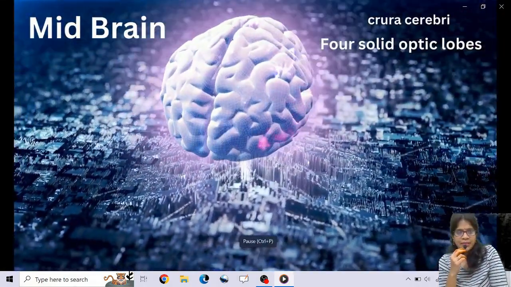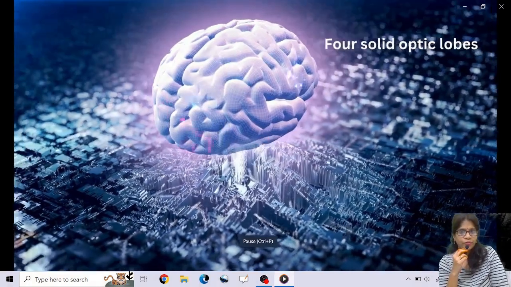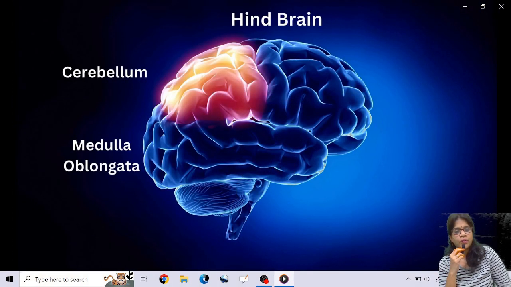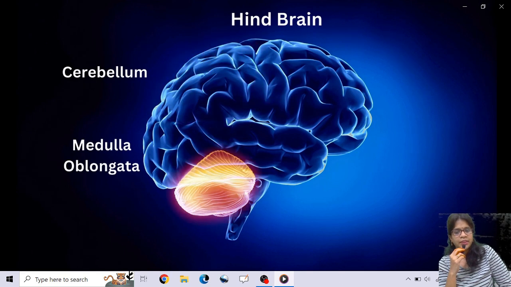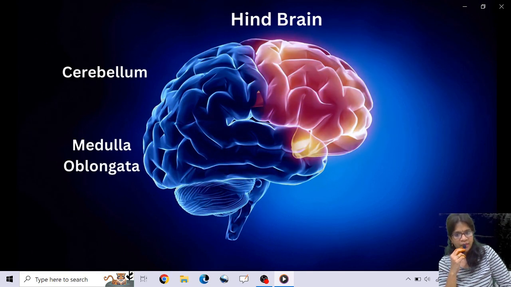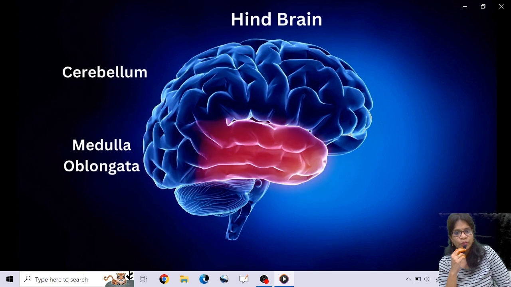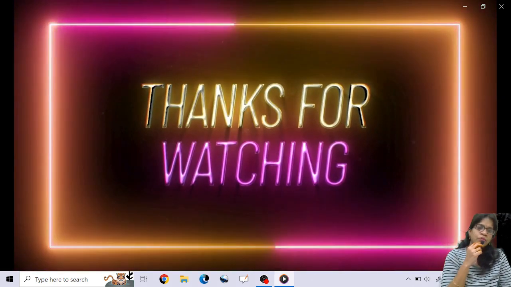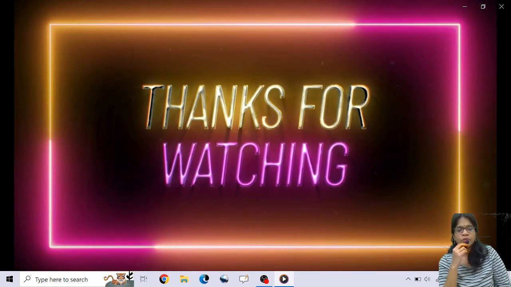And also let's see the functions of these particular parts, your hindbrain. I told you cerebellum and medulla oblongata come under the hindbrain. Cerebellum is present right behind your cerebral hemisphere. It is almost completely covered by your cerebral hemisphere, and you have the medulla oblongata. This is how the spinal cord looks.